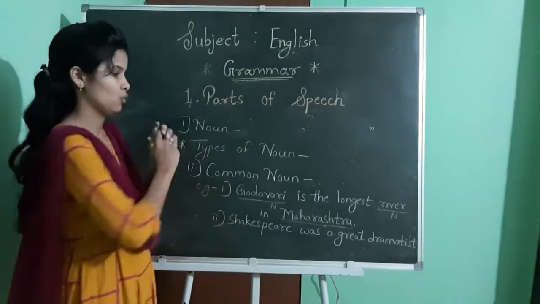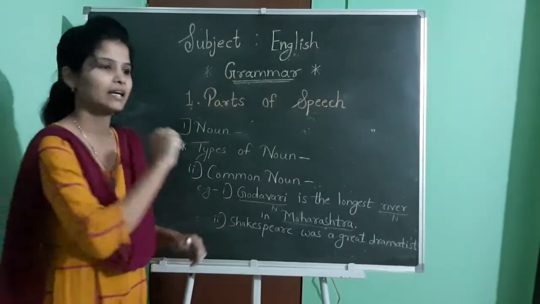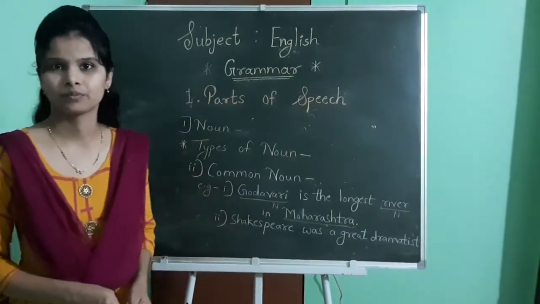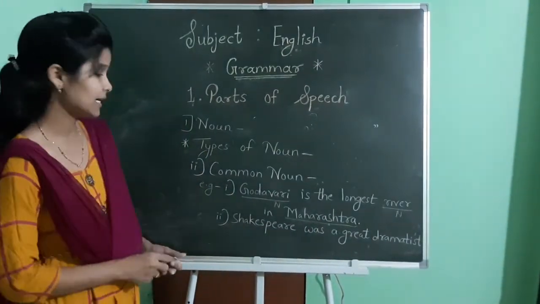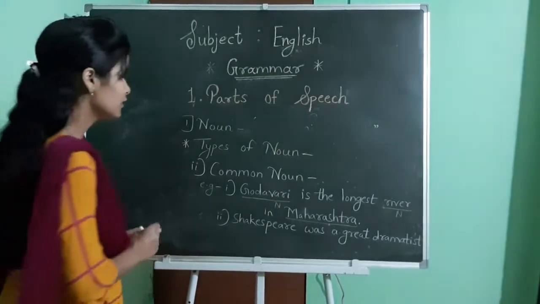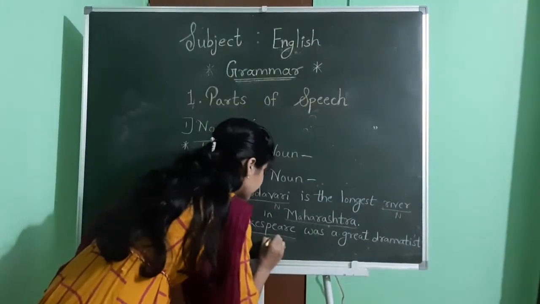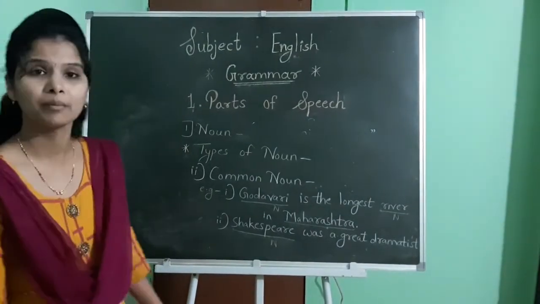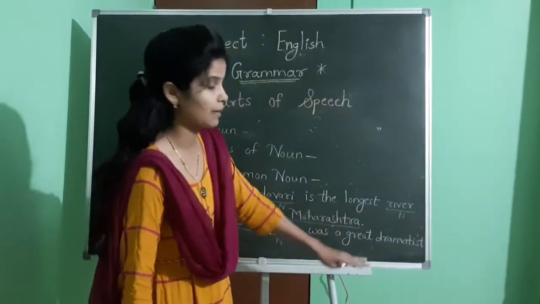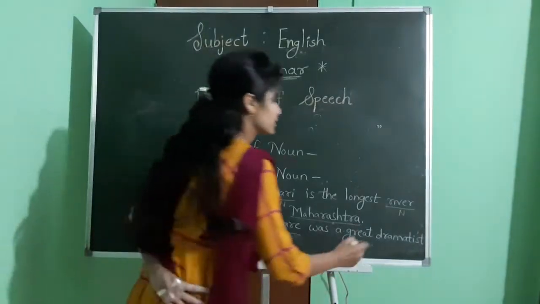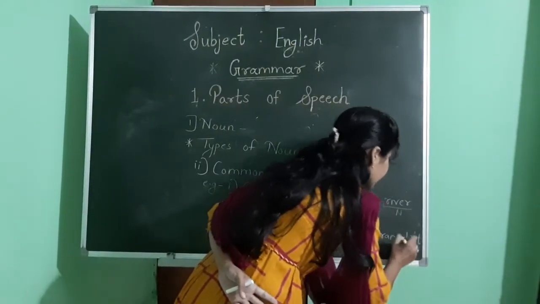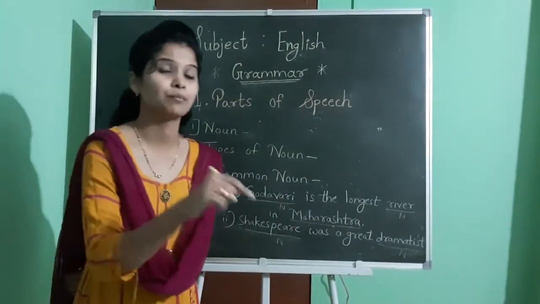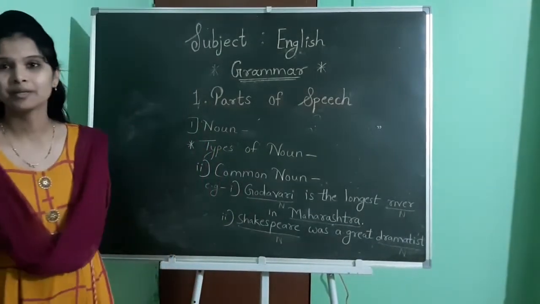Okay, now we will turn towards the second example. Shakespeare was a great dramatist. First we will see how many nouns there are. See, the first one, Shakespeare. Yes, Shakespeare is the first noun. Then observe the remaining sentence: was a great dramatist. In this, dramatist is another noun. Now differentiate which is the proper and which is the common noun here.